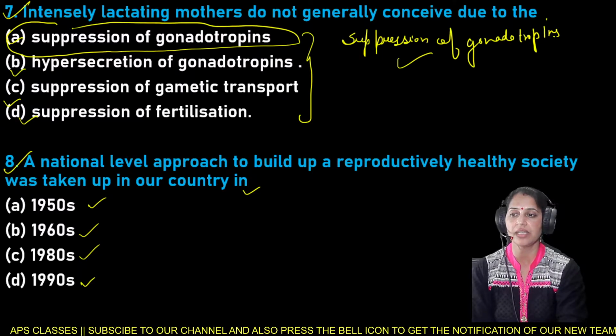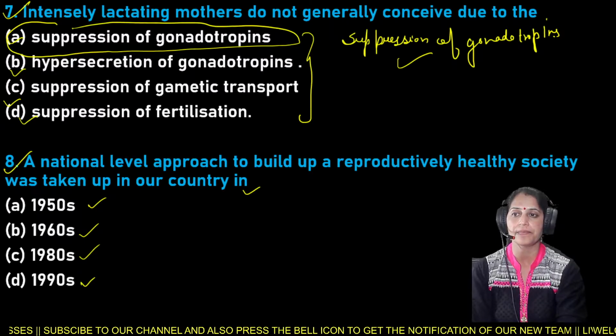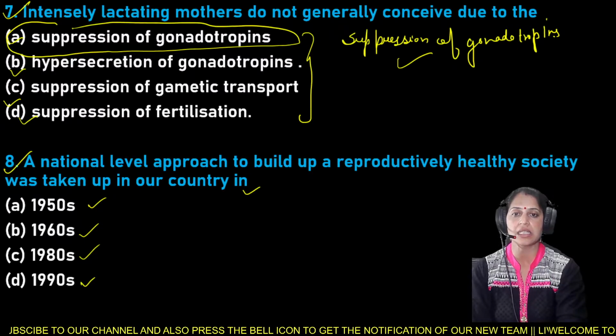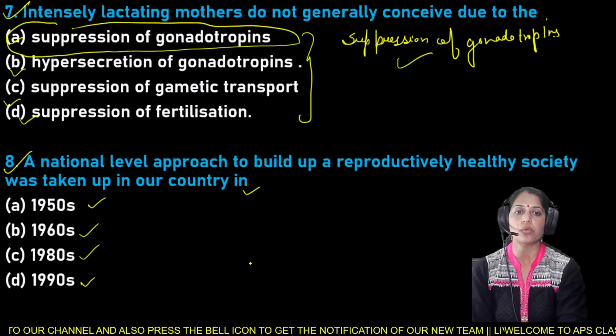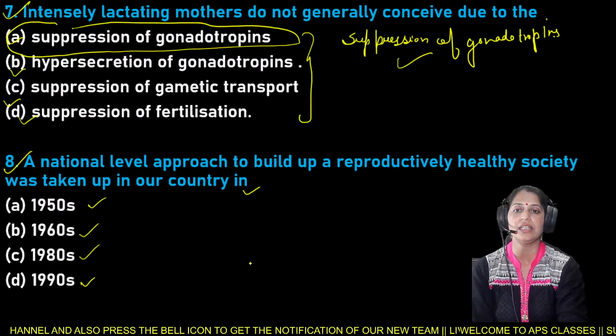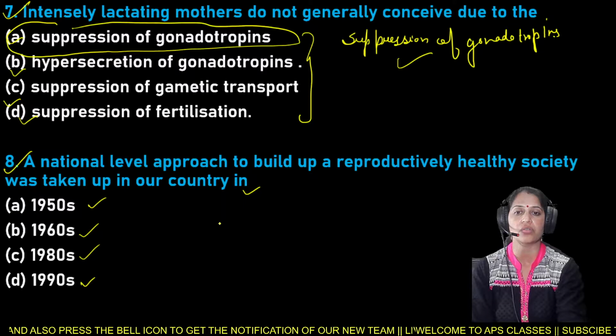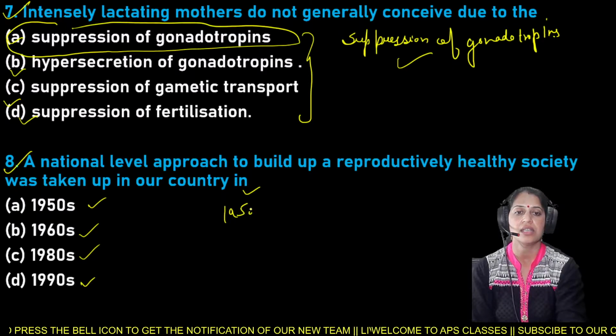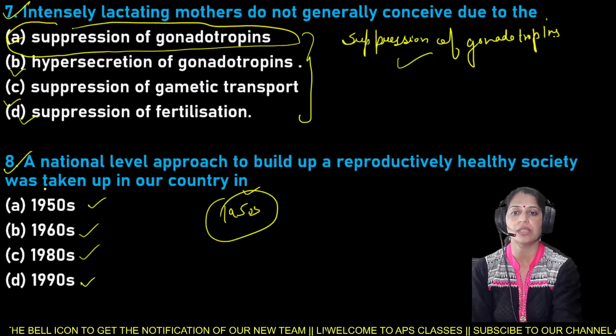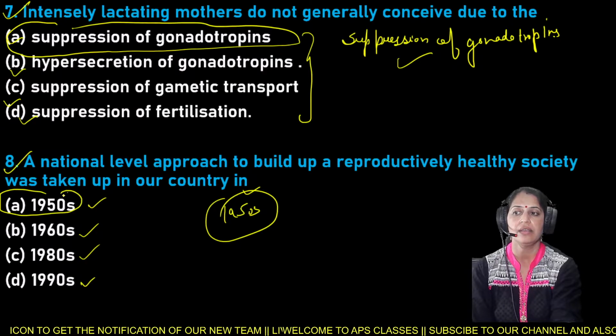And Ishant beta has given the answer to question number 8. Absolutely correct answer, beta. A national level approach to build up a reproductively healthy society was taken up in our country in 1950s. Absolutely correct answer given by Ishant beta. Well done Ishant beta. In 1950s.